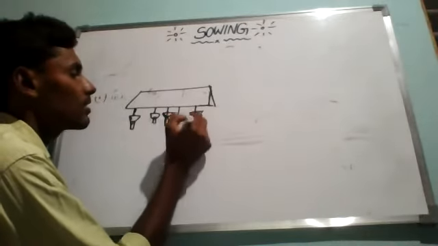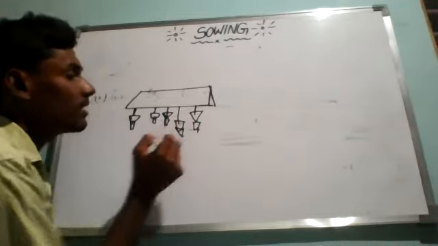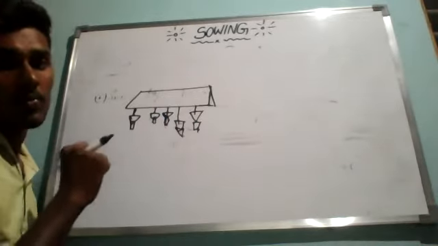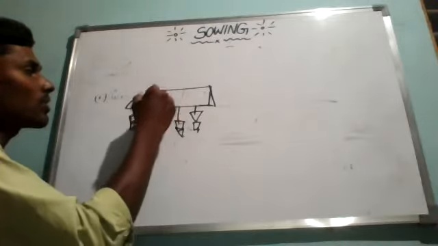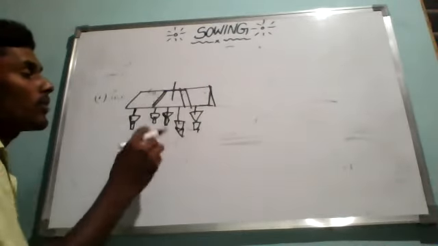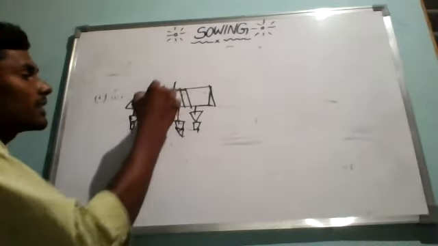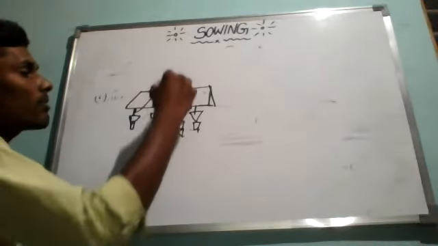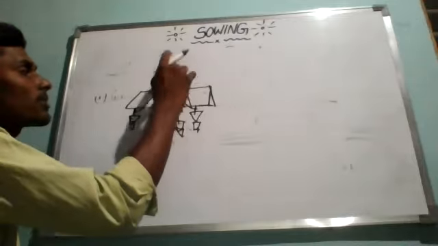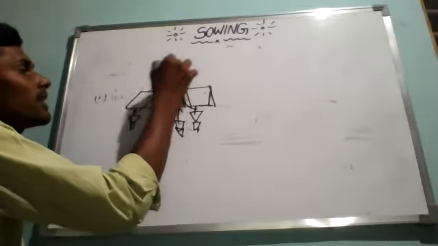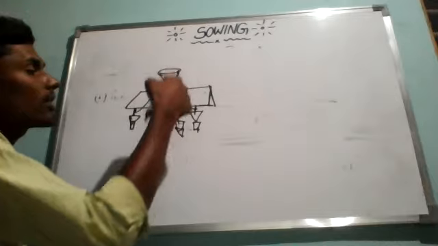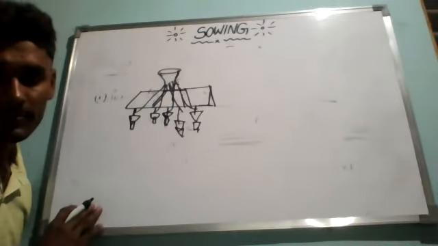All these seed drills are connected with a common funnel at the top. When iron tubes or pipes are connected to a single funnel, this is a common funnel for all the seed drills.